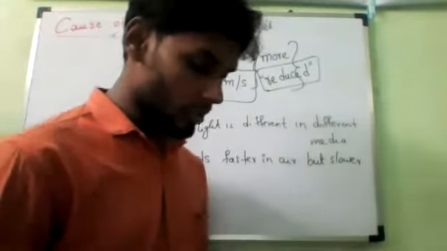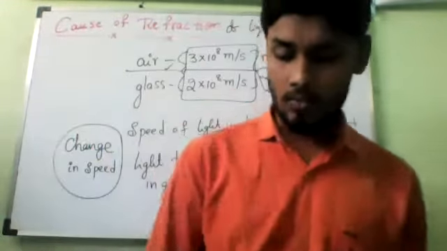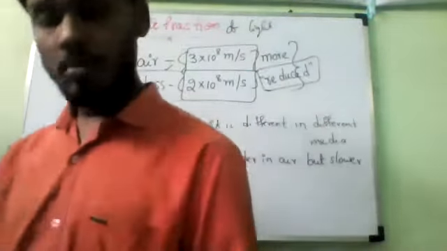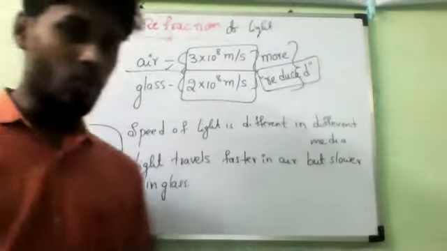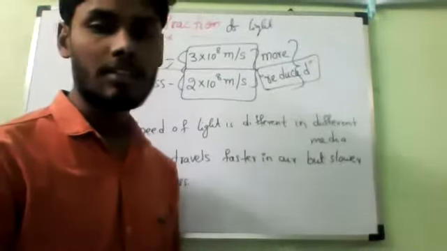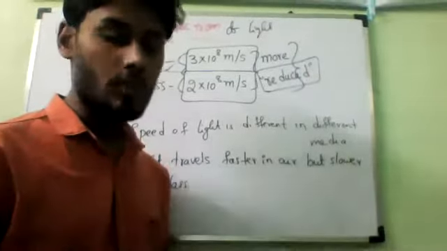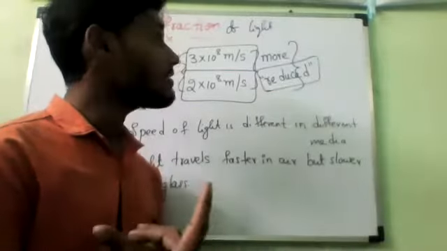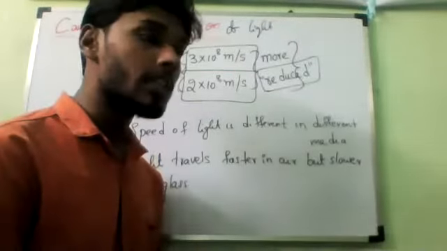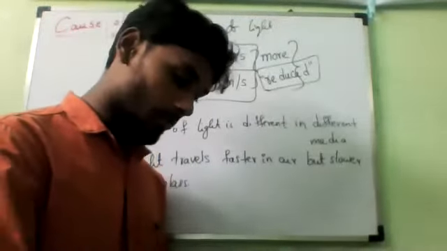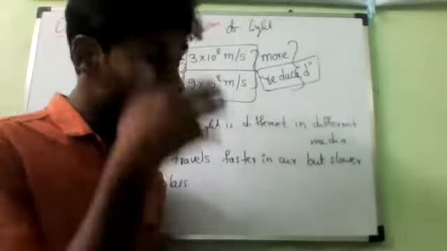So this is the cause of refraction. Now, by this time your mind should ask you the question, why this change in speed of light? You are saying that the cause for refraction of light is change in speed in different mediums. Now immediately you should ask me, why is it? Is it yes or no?